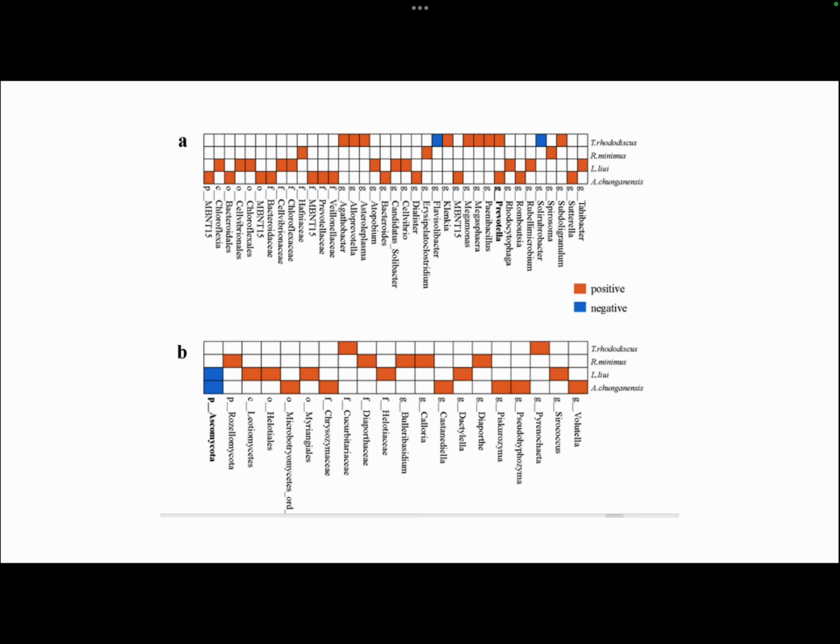The other important thing worth noting is that they also found, in at least two species, a positive correlation between Prevotella and BD infection. And there's also a negative correlation between Ascomycota fungal species, again in at least two species, and BD infection. So this is based on presence of BD, and they saw an increase with Prevotella and a decrease in Ascomycota.